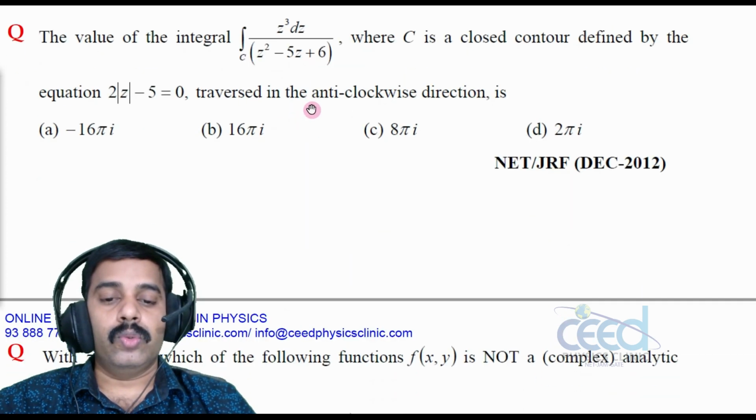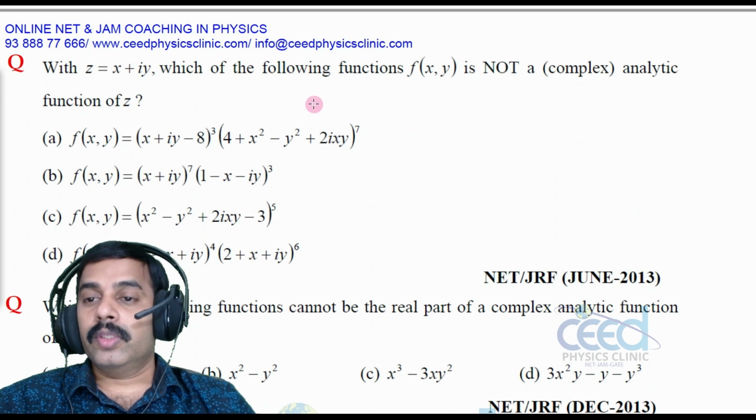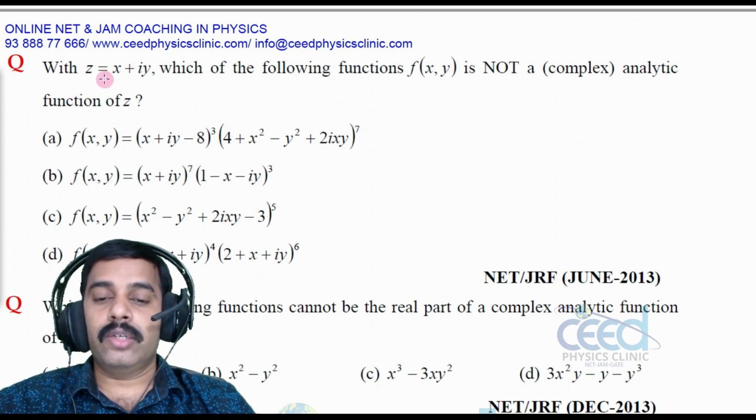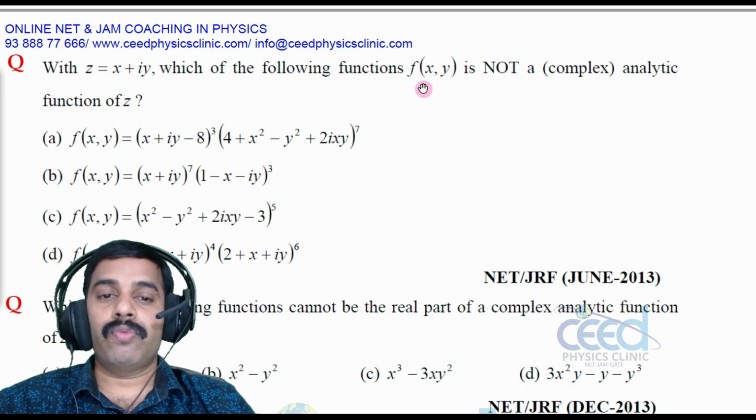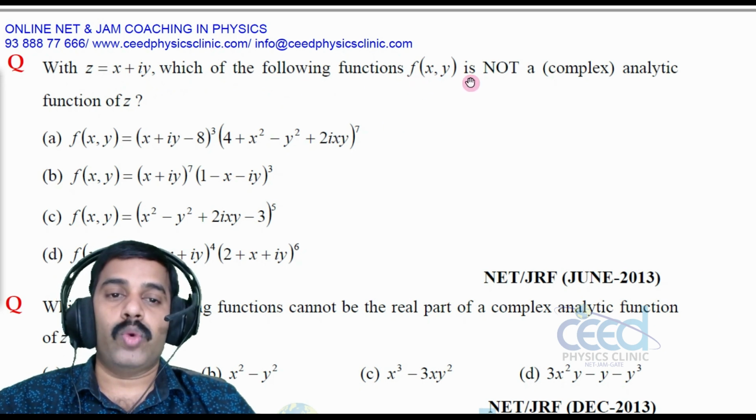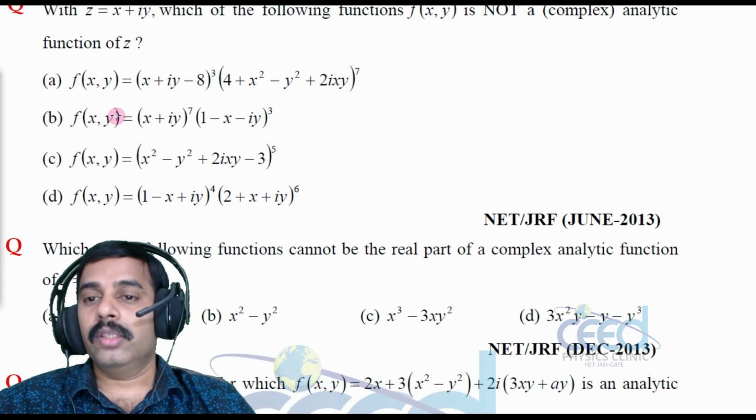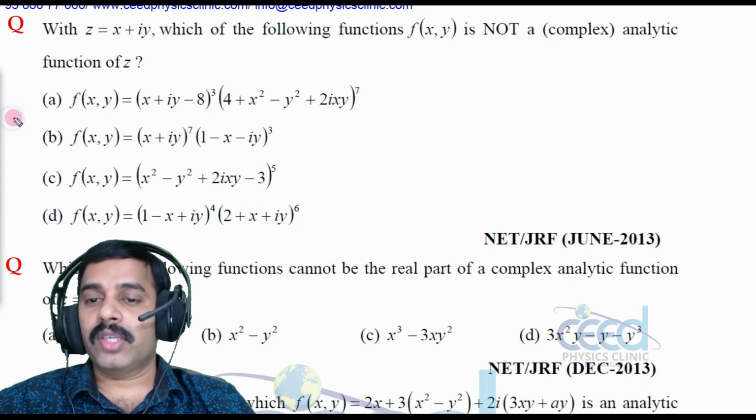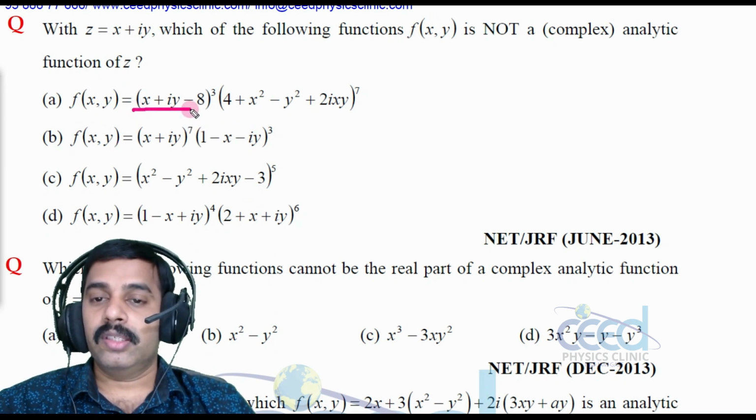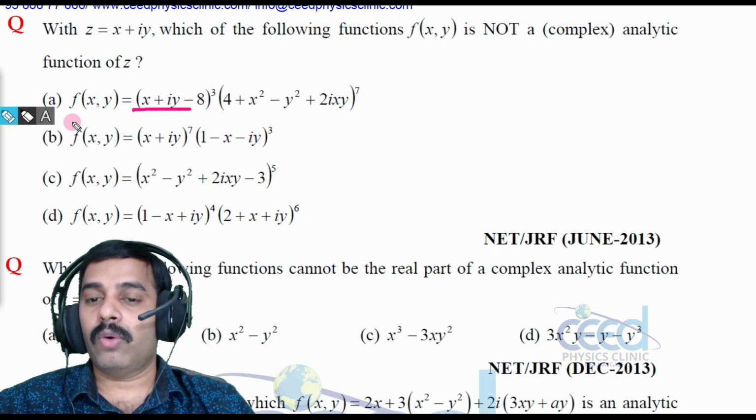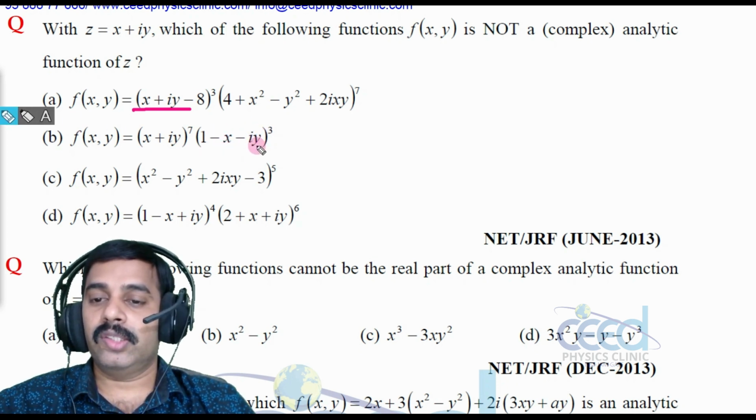Now let us come to another problem. Again, with z equal to x plus iy, which of the following functions f of x, y is not a complex analytic function of z? Not analytic means a function involving z bar. Here x plus iy is z, so this is complex. Here, taking minus x out, x plus iy is z, and here also. But here is the problem.